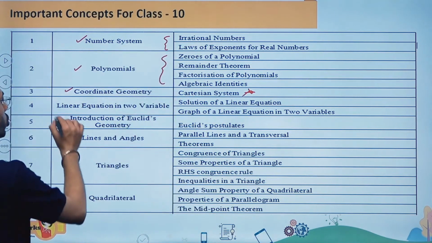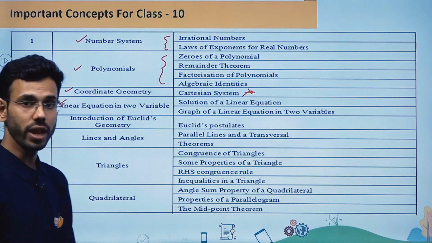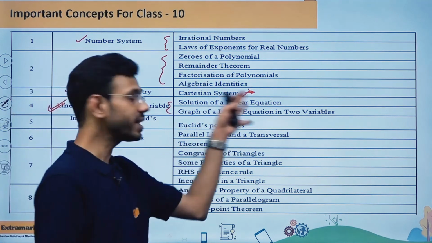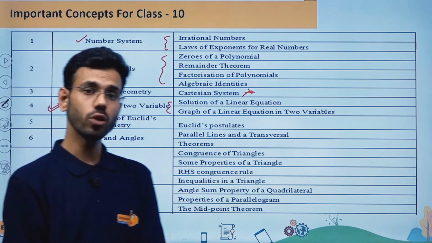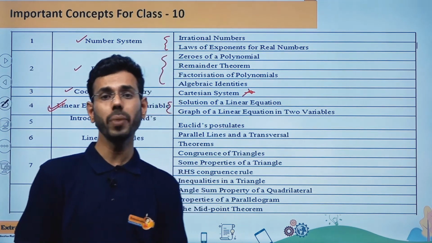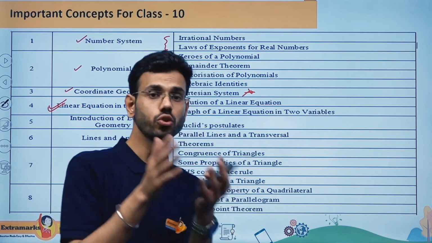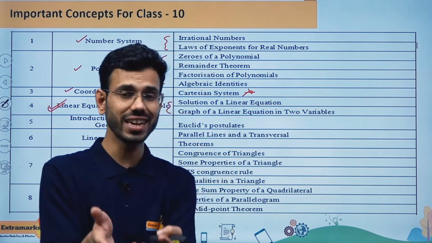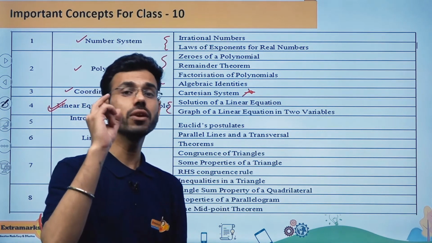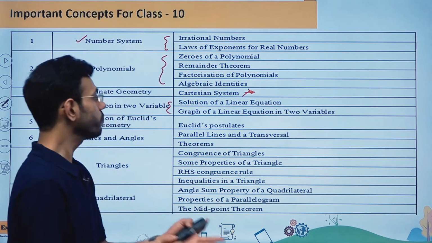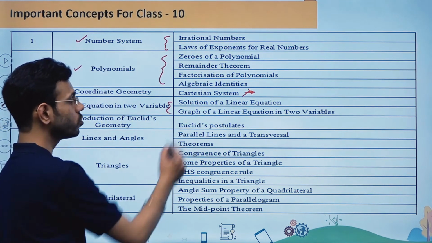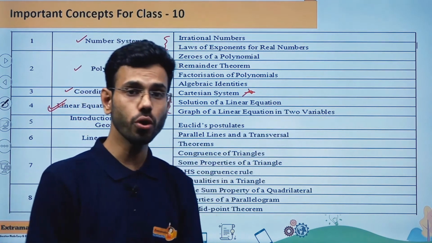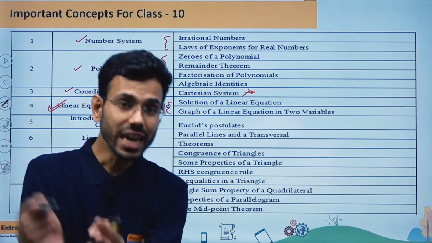Okay, so the next chapter is going to be linear equations in two variables. The important part from this chapter is going to be solution of a linear equation. That means you should be knowing how to solve a linear equation. For example, if I give you linear equations in two variables, for finding those two unknowns x and y, you should have two equations, and by solving these two equations you will get the values of x and y. So this kind of questions you should be practicing more. And the next concept is going to be graph of linear equation in two variables. That means you should be knowing how to draw the graph of a linear equation.